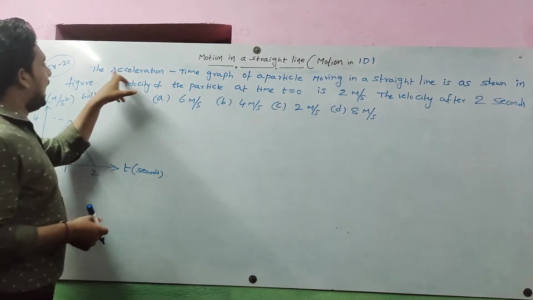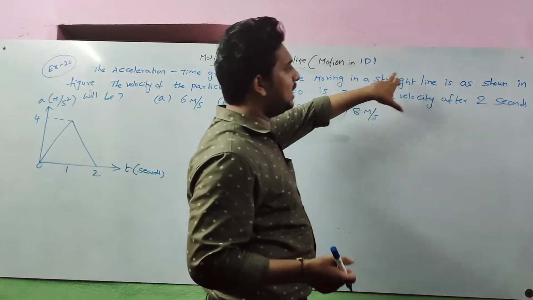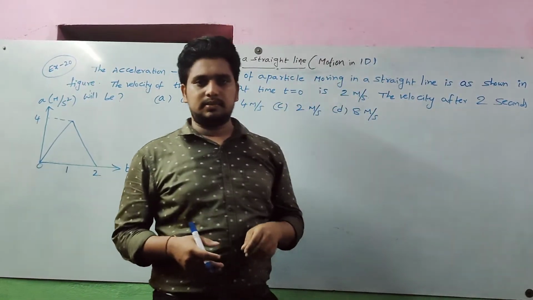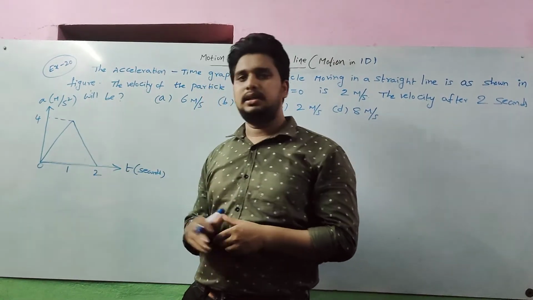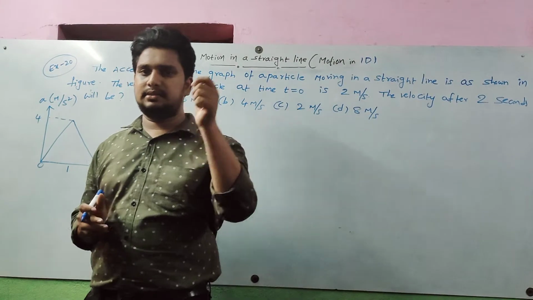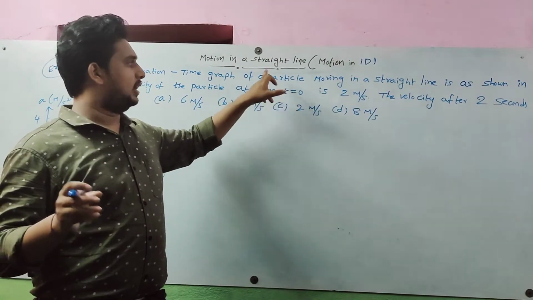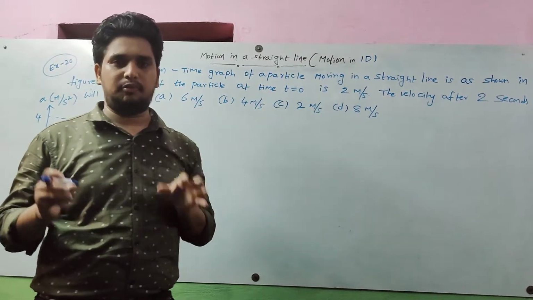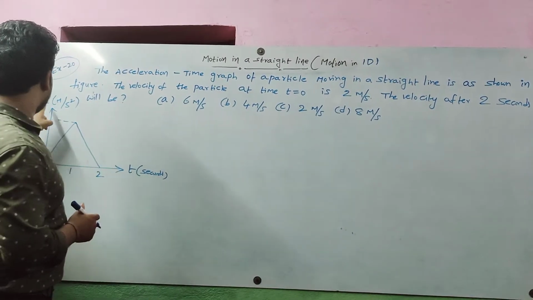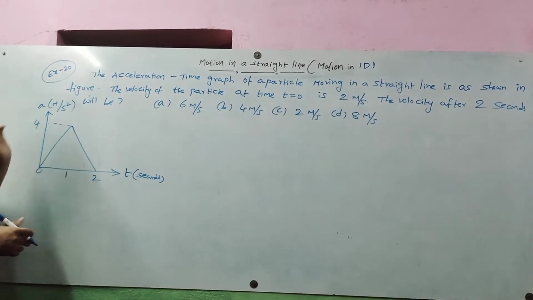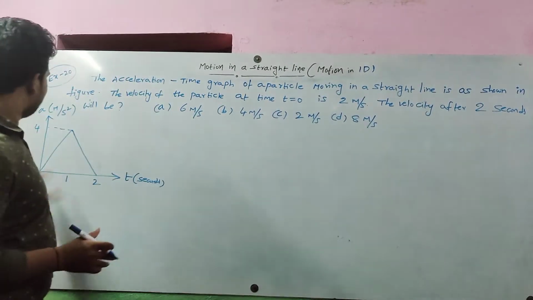The acceleration-time graph of a particle moving in a straight line is as shown in the figure. What is the graph drawn here? Acceleration versus time. One particle is moving in a straight line, and that is represented in graph format. Here the y-axis indicates acceleration and the x-axis indicates time, as shown in the figure.